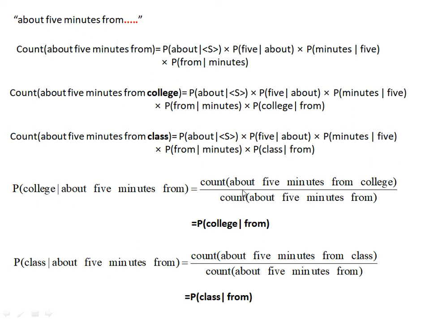Now when we calculate, we are multiplying. This is our numerator and this is our denominator, and this is again a numerator and denominator, so all terms get cancelled and the only remaining terms are the probability of college given from, and the probability of class given from. That is, in the bigram model, we predict the next word based on only the previous word.